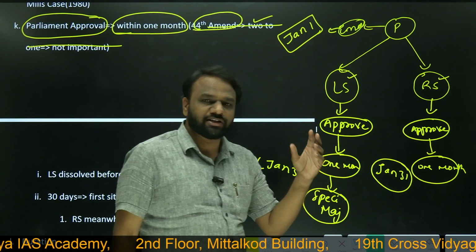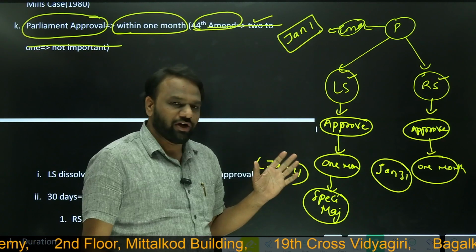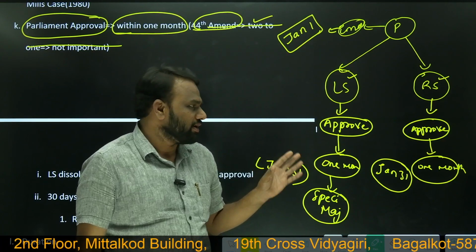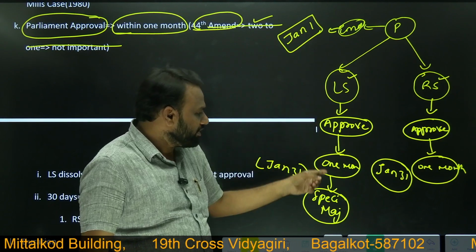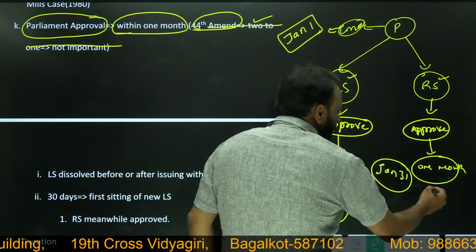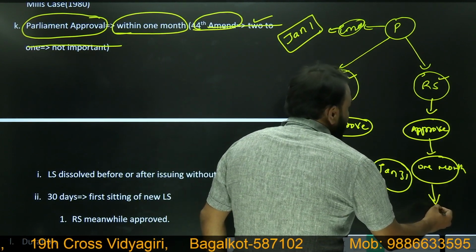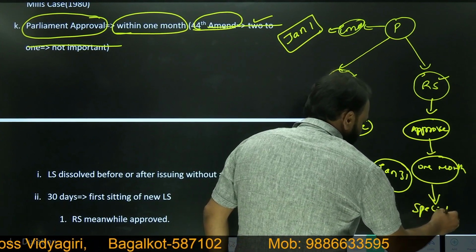We have already discussed what special majority is in a separate class, so you can revisit that class. Here Lok Sabha has to approve the national emergency within 1 month by special majority. Similarly, Rajya Sabha has to approve the national emergency declared by the president within 1 month through special majority.